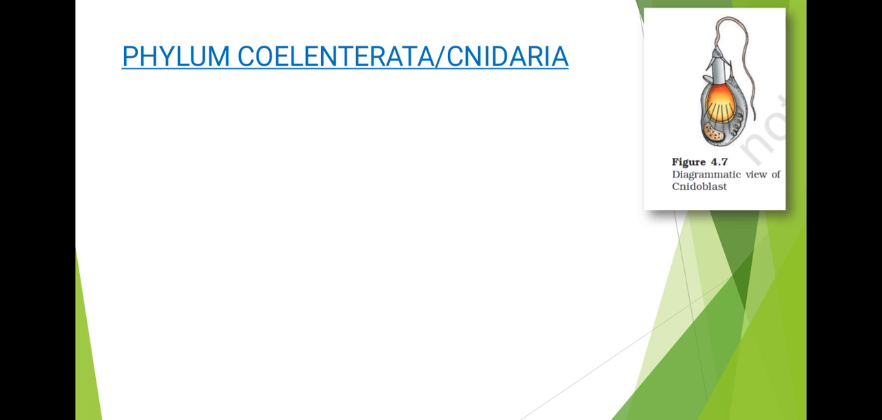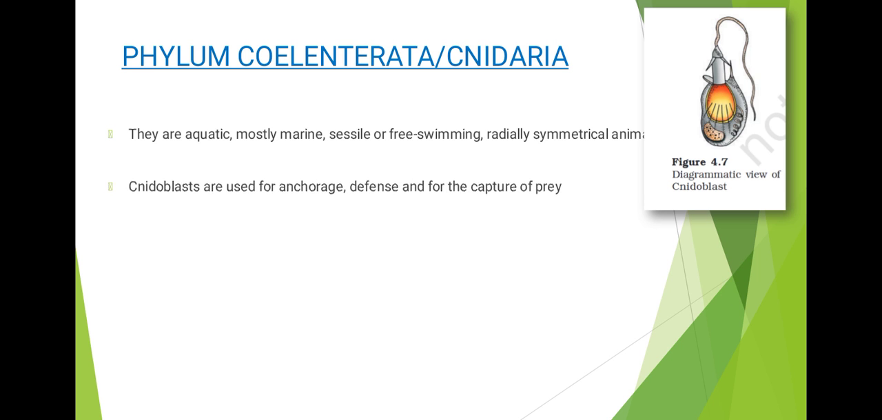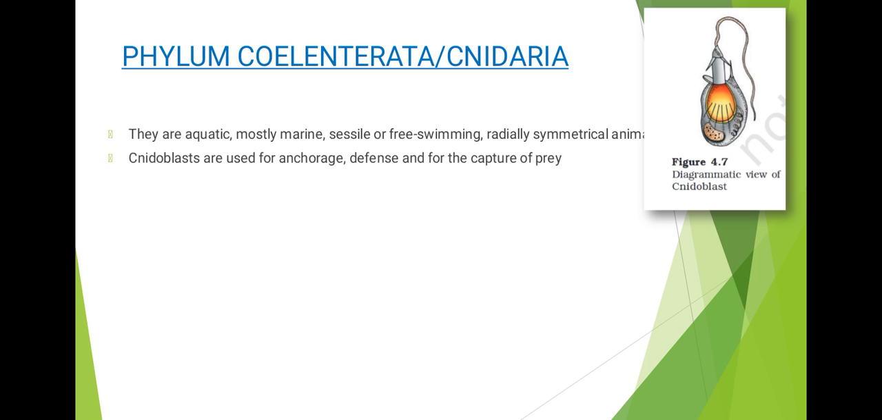You can see that picture there. It consists of stinging capsule called nematocyst. Okay, we will see that. They are aquatic, mostly marine, sessile or free swimming, and they are radially symmetrical animals. So we have discussed about the nidoblast, which consists of the stinging capsule called nematocyst. They are present on the tentacles and the body. The nidoblast are used for anchorage, defense, and for capture of prey.